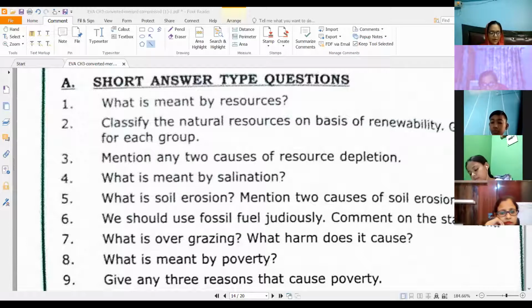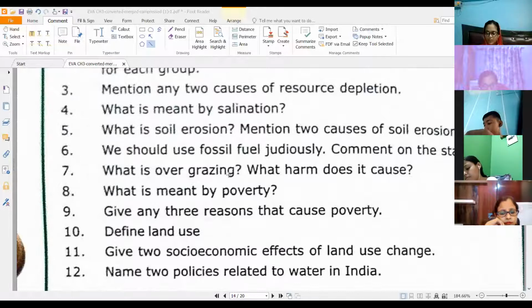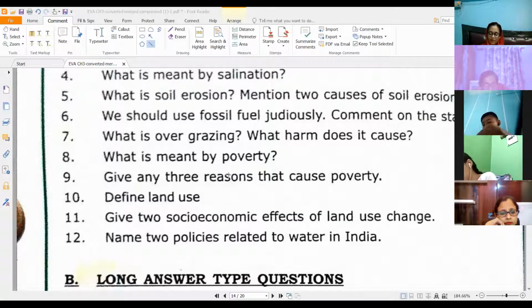Then what is meant by poverty? For poverty, you can come to page 22. All right, then any three reasons that can cause poverty? So you have lots of reasons listed. You have lots of reasons, but they are not listed. They are given in the paragraphs, right? You will have to find them on your own, right?